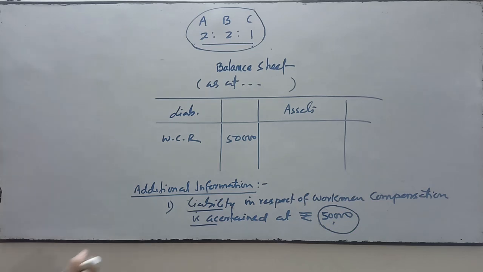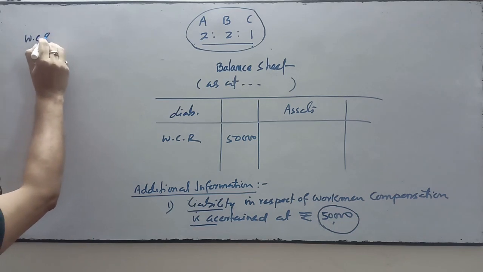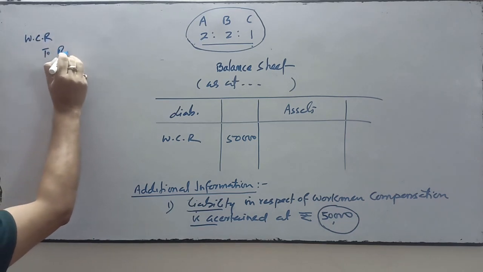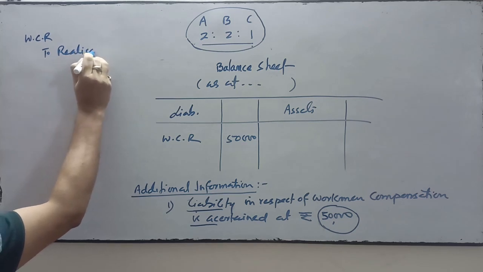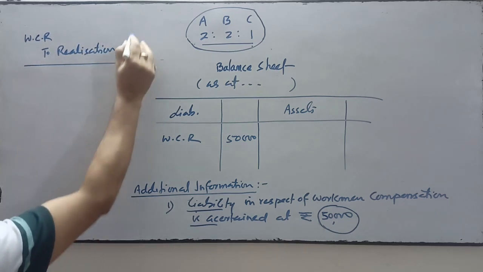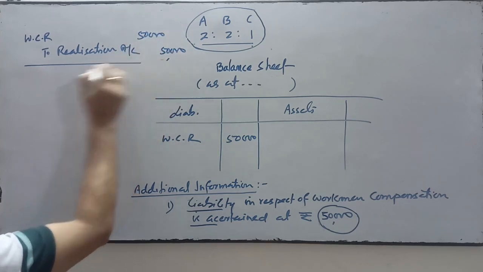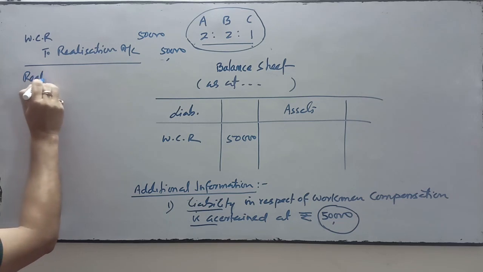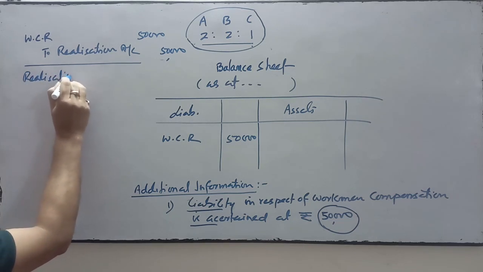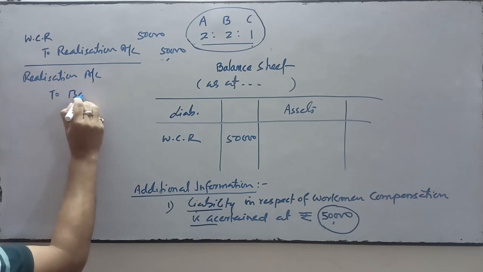Then what will we do? This entire 50 will be transferred to the credit side of realization account. And next entry, realization account debit to bank account: we will pay this amount of 50 through realization to bank account.